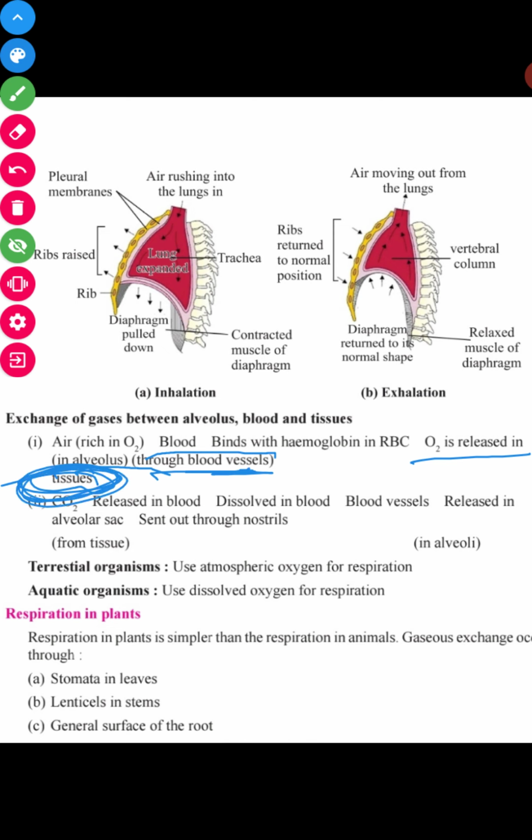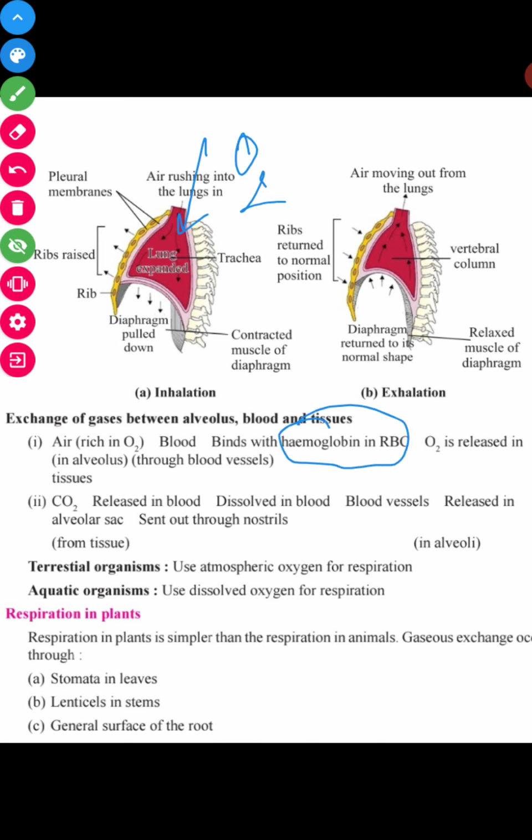The exchange of gases takes place, and this air, which is rich in O2, I am repeating, binds with your hemoglobin, called oxyhemoglobin, and reaches the site of tissues where the O2 is released through the blood vessels. So this is the way O2 reaches the tissues or cells.